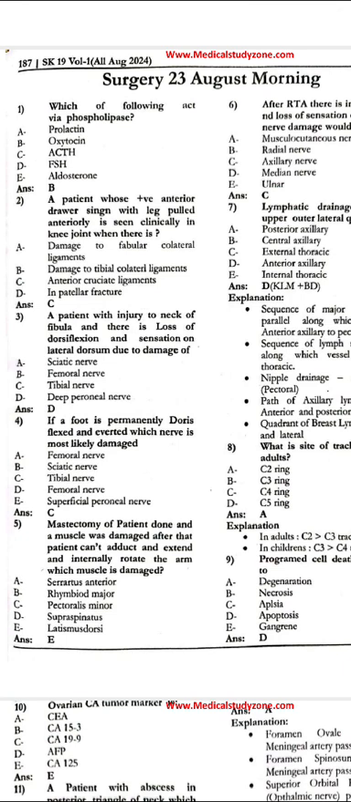So, in today's video, I am going to go through the Surgery 23rd August morning paper. So, let's start. Which of the following acts by phospholipase, that is oxytocin?